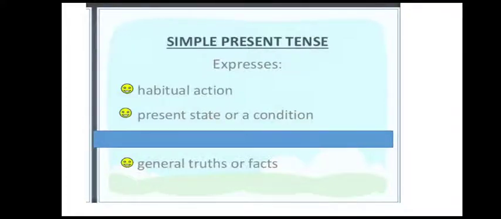So for your revision, let's quickly revise. Simple present tense expresses habitual actions, means actions which are in habit. Present state means right now what a person is doing in the present. And third is general truth, which means universal truth.